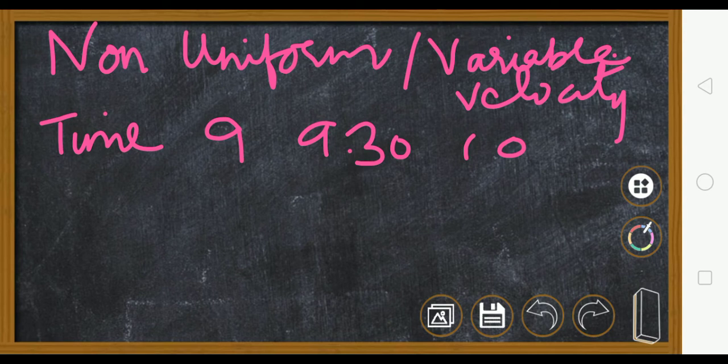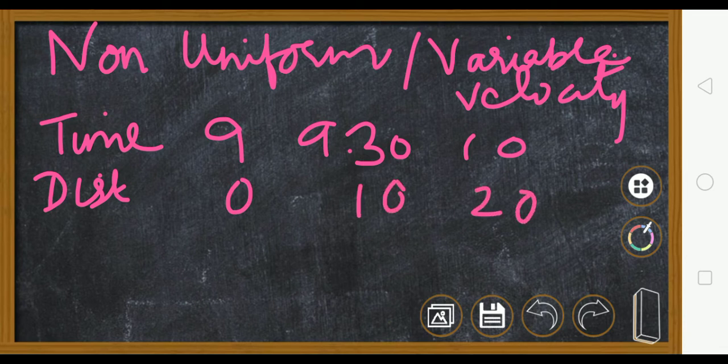Then you have the distance, it covers 0, 10, 20. Then you have the direction. So suppose this is different or this is different. Suppose this is like this. Direction is different.